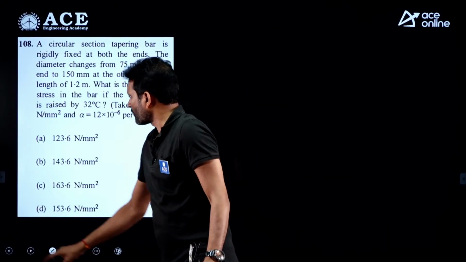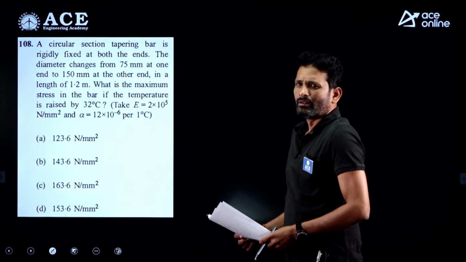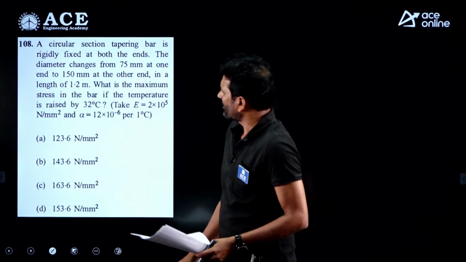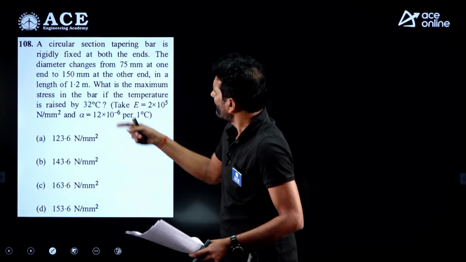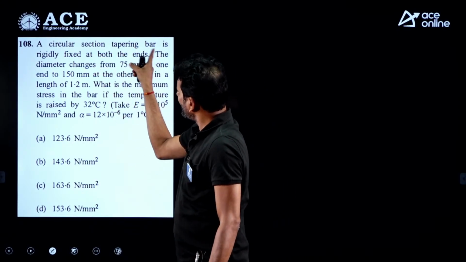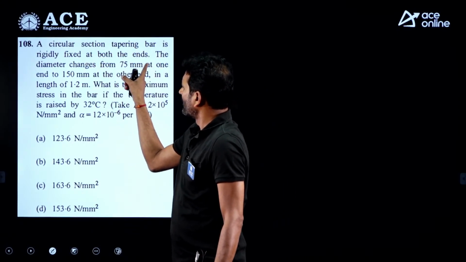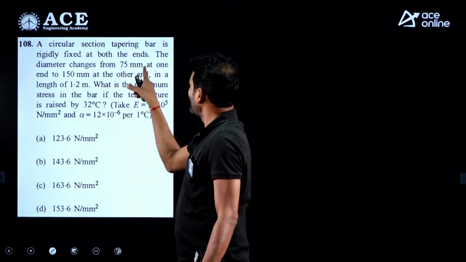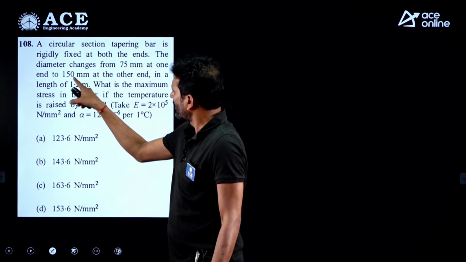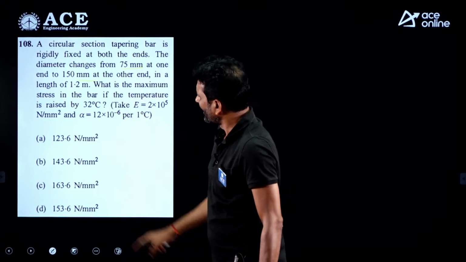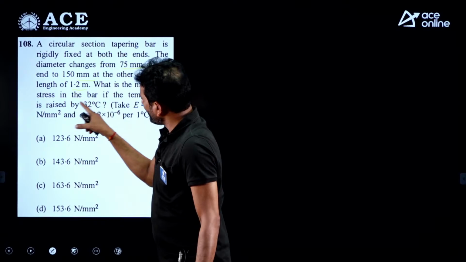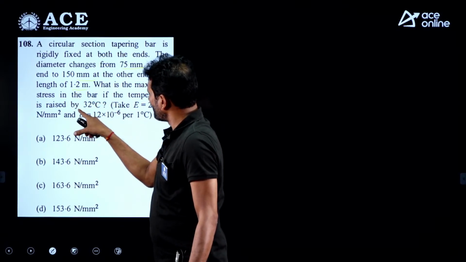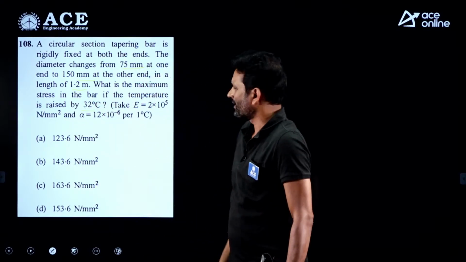Let's move on to the next one. For this also we require a small calculation part. This is from temperature stresses, but a direct question we have. A circular section tapering bar is rigidly fixed at both ends. The diameter changes from 75 millimeter at one end to 150 millimeter at the other end in a length of 1.2 meters. What is the maximum stress in the bar if the temperature is raised by 32 degrees Celsius?